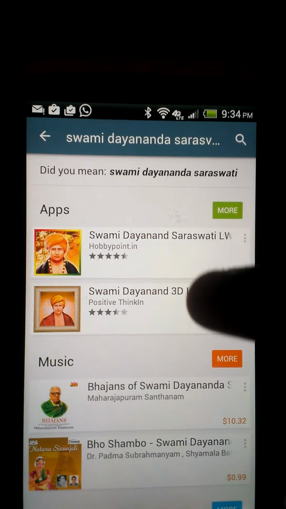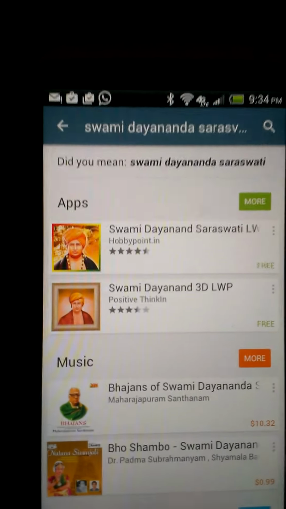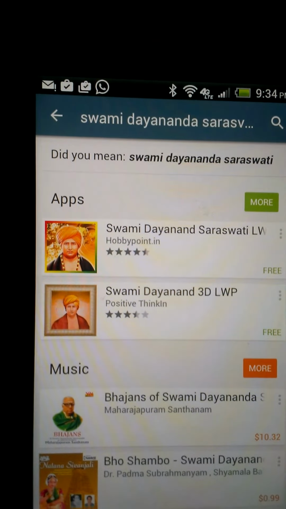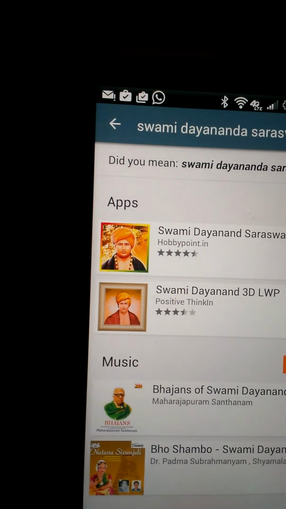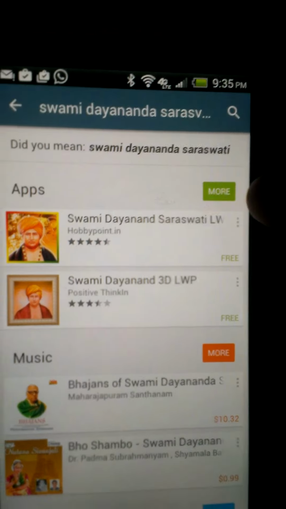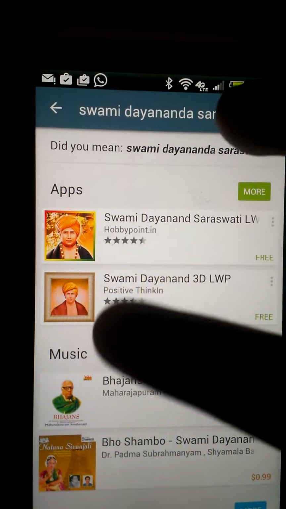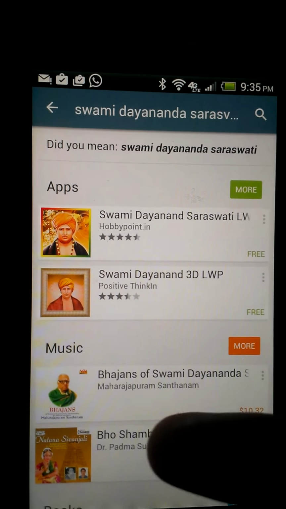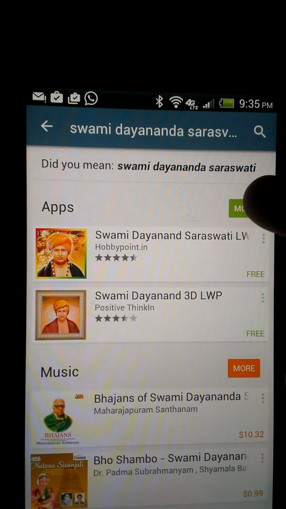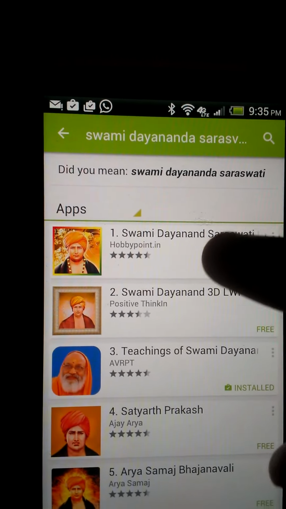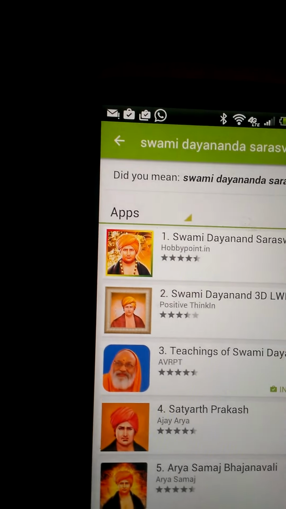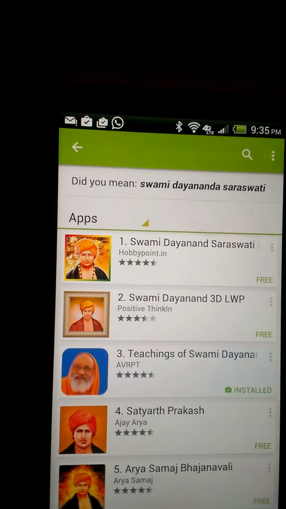And so the first two that you see are actually the erstwhile Swami Dayananda from Arya Samaj, who lived about 100 or 120 years ago. And we are looking for Swami Dayananda Saraswati from Arsha Vidya Gurukulam, right? And so you see these buttons which say more. So you have apps, and next to that you have more, and then you have music, and next to that you have more. So you're supposed to click on the more button which is placed next to the apps, and so you hit there. And now you see Pujya Swamiji's picture over here, and it says Teachings of Swami Dayananda. So the next thing you do is you click there.